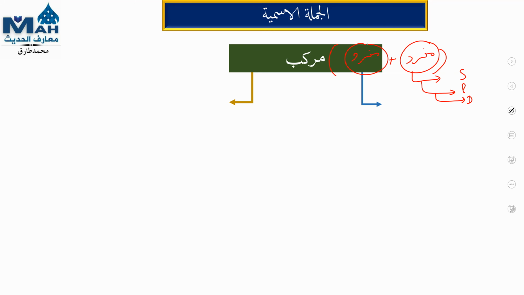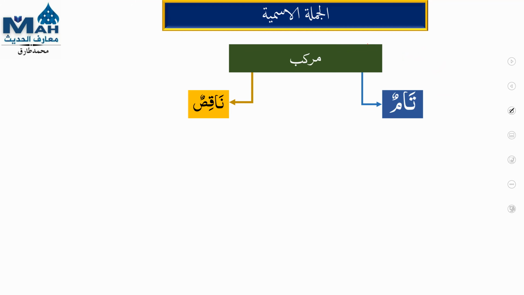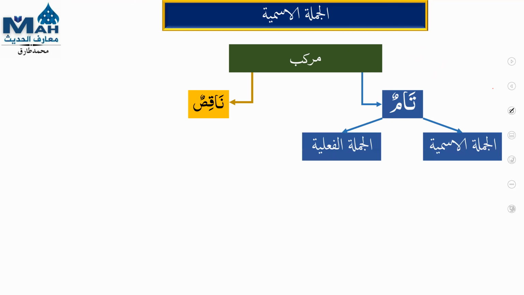So we have two types of compounds in Arabic. One is called tamun. Tamun, what does it mean? Complete. Any murakkab which gives its complete meaning. So for example, we have two types of tam: one is jumlatul ismiya and the other is al-jumlatul fi'liya. Jumla fi'liya we are not going to do yet, we have to wait for it, and we are in al-jumlatul ismiya. What is jumlatul ismiya? Any sentence starting with a noun is called al-jumlatul ismiya.